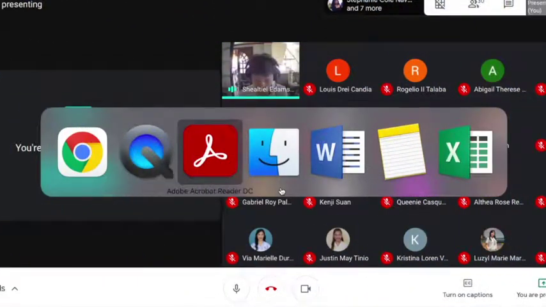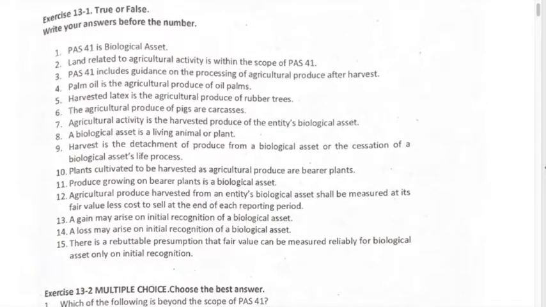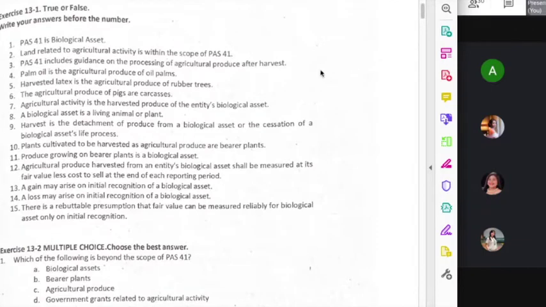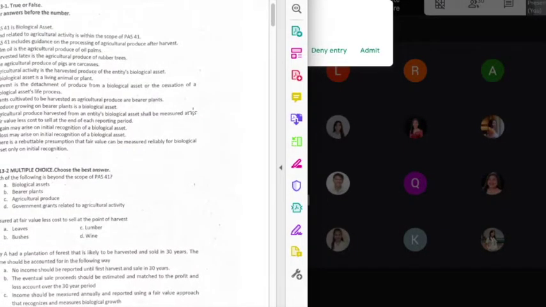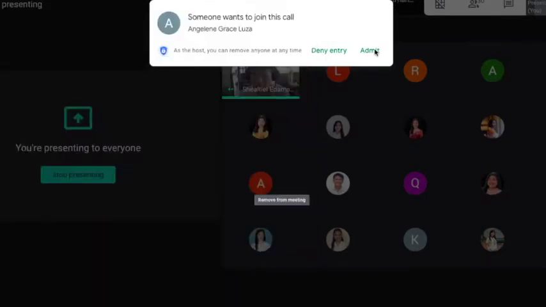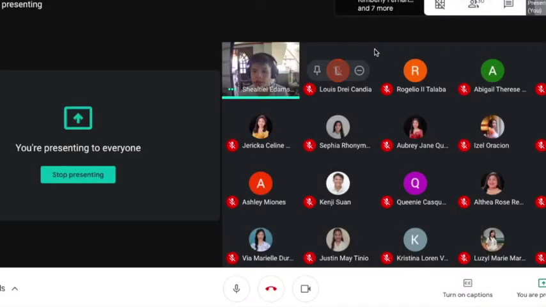Okay, so number one, PAS 41 is biological asset. It's false, sir, since the title of PAS 41 is agriculture. Okay, that's correct. Common misconception, class, is that PAS 41 is about biological assets, but the title is agriculture.